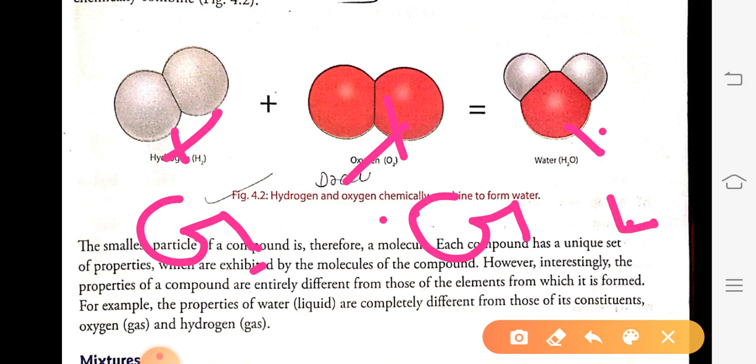Water is a liquid, hydrogen is a gas, oxygen is a gas, but when they both combine, they form a liquid, which is called water.